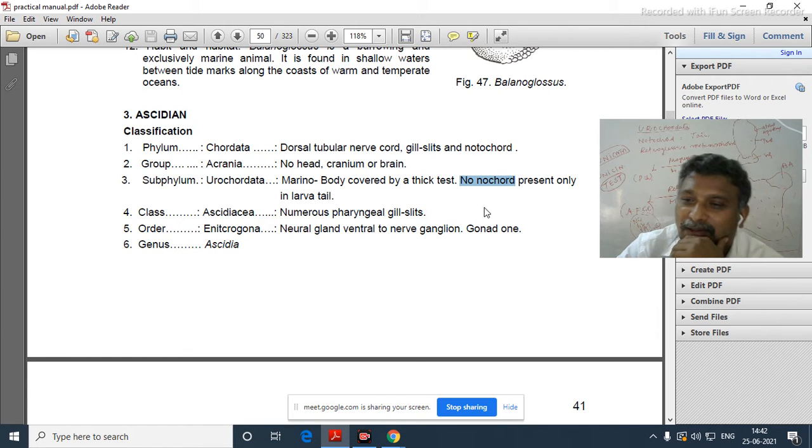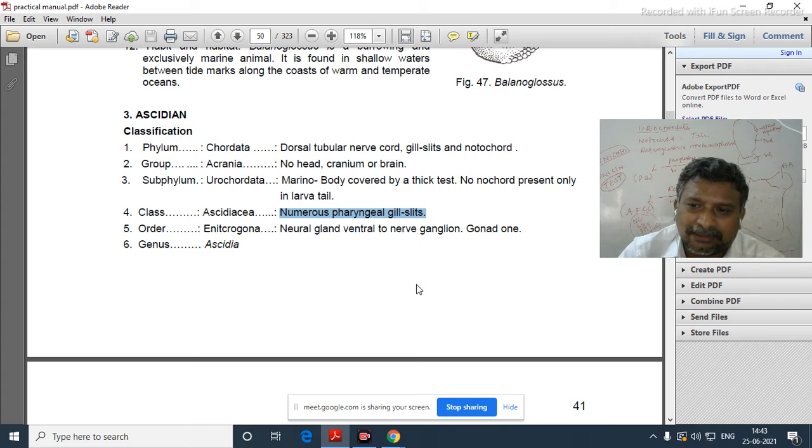Okay. No notochord, that is not the correct answer here. Already we know that notochord is present in the urochordate, especially in the tail of them. Tail is present in the larva, so larva will have a tail, and the tail has the notochord. You remember that? Due to the presence of a notochord in the tail region, we named it Urochordata. Now Ascidiaceae, numerous pharyngeal gill slits are there.